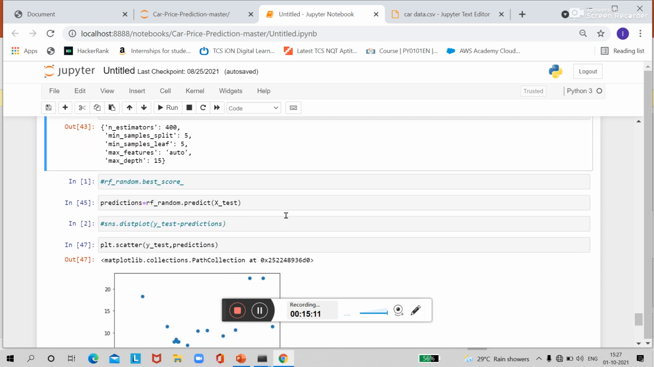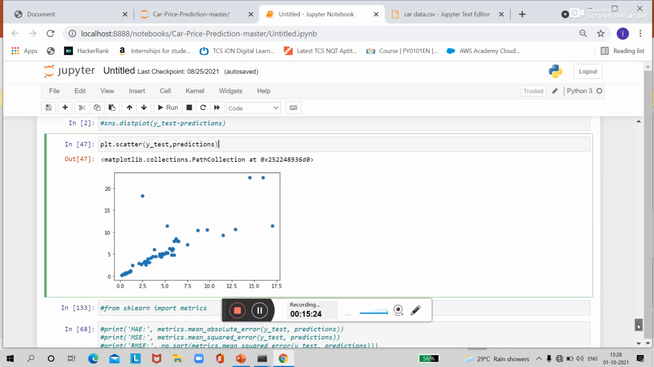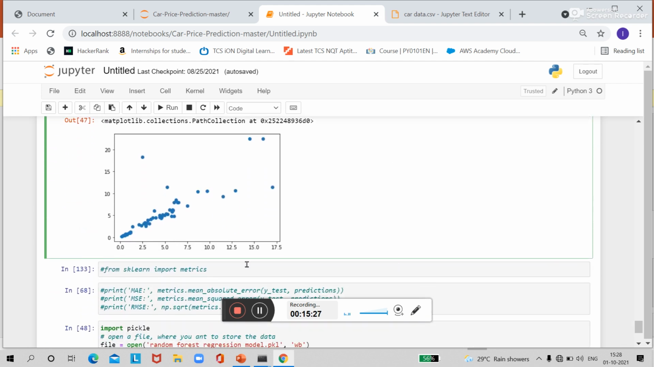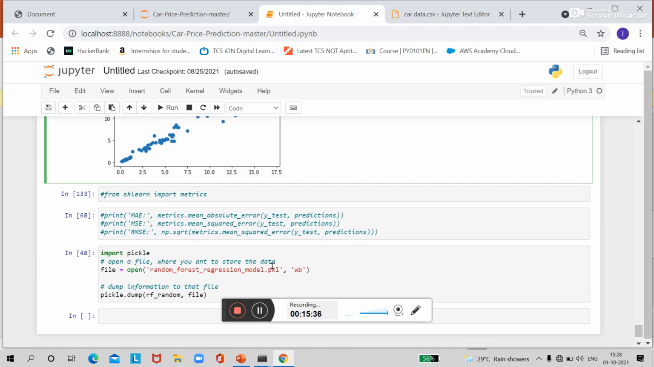Now next we'll make a prediction, we will call this predict method with respect to x test, and we'll plot the scatter plot with respect to y test and prediction. So you can see this graph here, points are almost linear, that means my prediction is pretty much good. And now next we'll open a file, and we'll store all this data to that file and dump this information to that file.